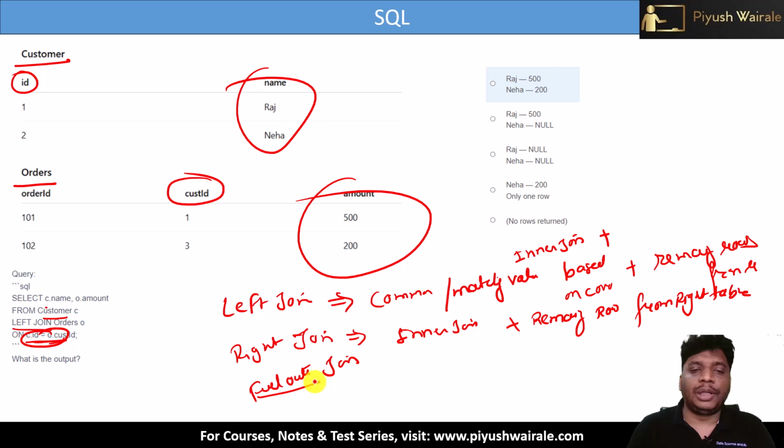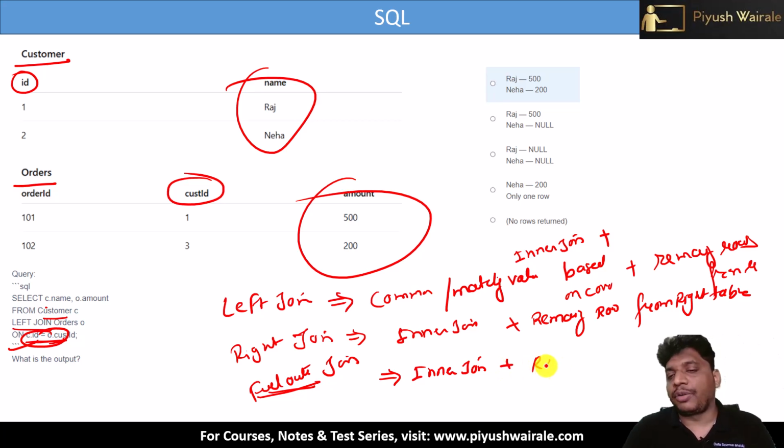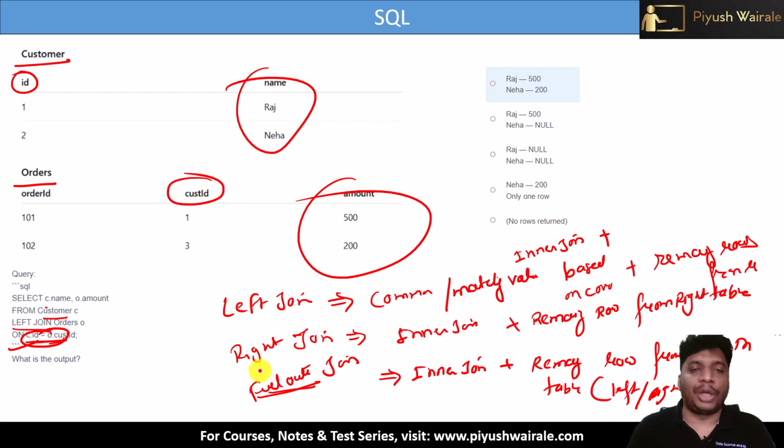What about the full outer join? In the case of full outer join, first it gives the output based on the matching values for the condition, and then the remaining rows from both the left and right tables. So it acts like an inner join on the common condition, then the remaining rows from both tables. This is how full outer join works.